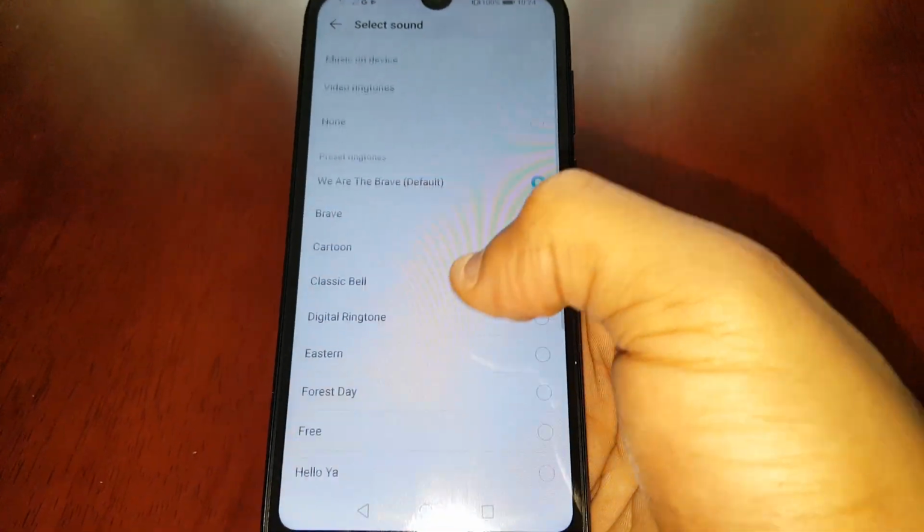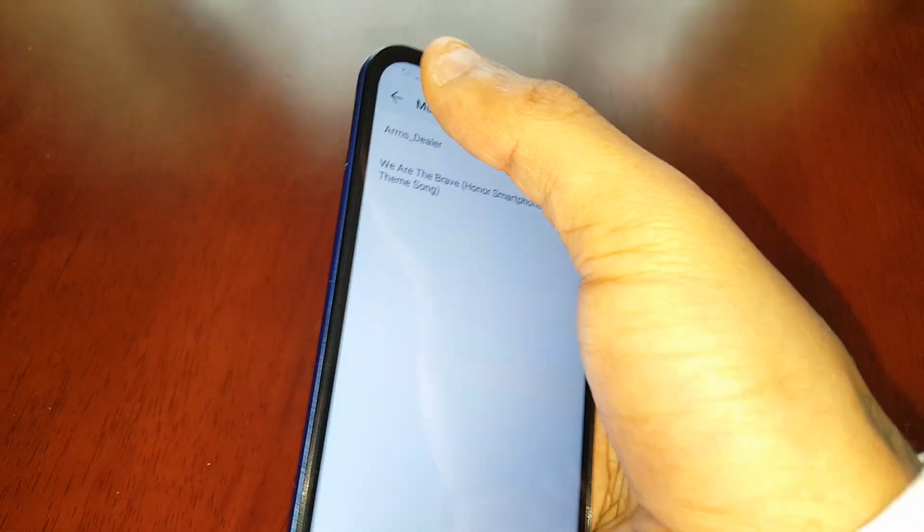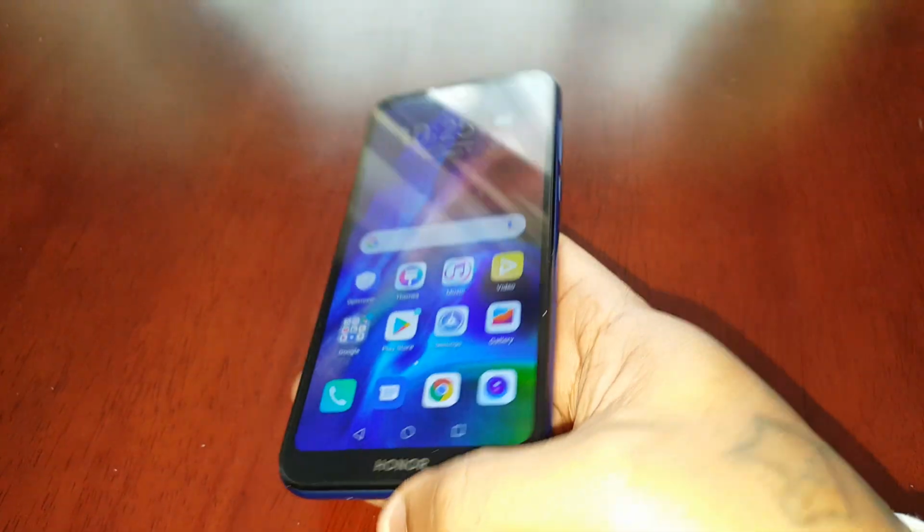So yeah, this was just my really quick video showing you how to set a ringtone for SIM card 1 and SIM card 2 on your Honor AS. I hope this video helped you out.